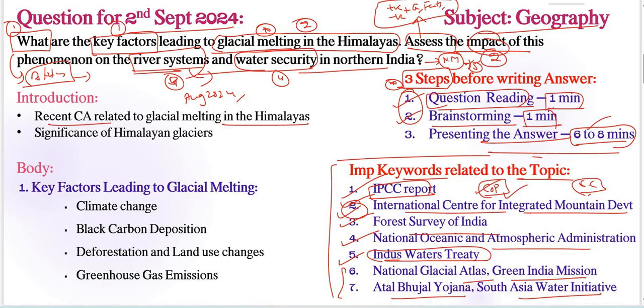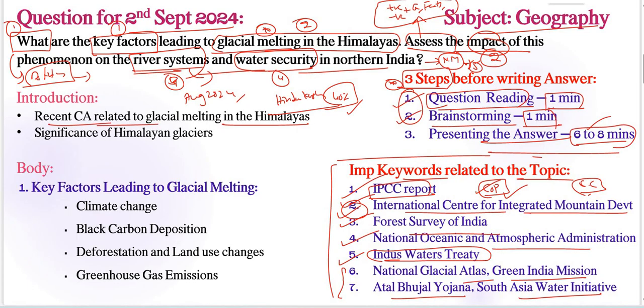In that particular introduction itself, we are taking that the International Center for Integrated Mountain Development revealed that glaciers in the Hindu Kush Himalayas region, very important, have been retreating at an alarming rate, losing nearly 40% of their ice volume since the start of the 21st century, as revealed by this particular report. We need to add these types of important recent current issues.